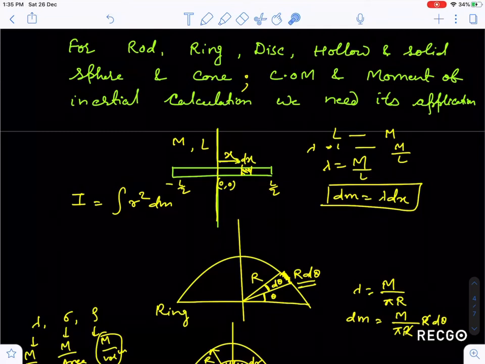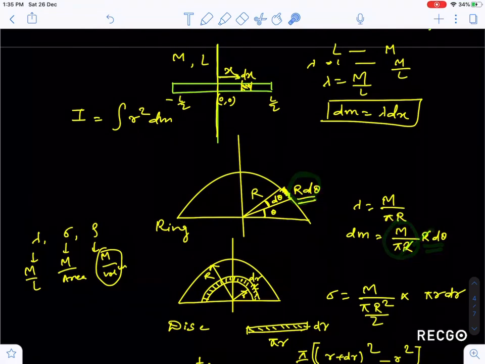Entire mass is M and length is pi r. So length pi r has mass M, and unit length has mass M by pi r. This is also lambda. So lambda into dx, what is dx here, guys? R into d theta, no? So I have written M by pi r into r d theta. This r and r cancel out, so this becomes M by pi into d theta.